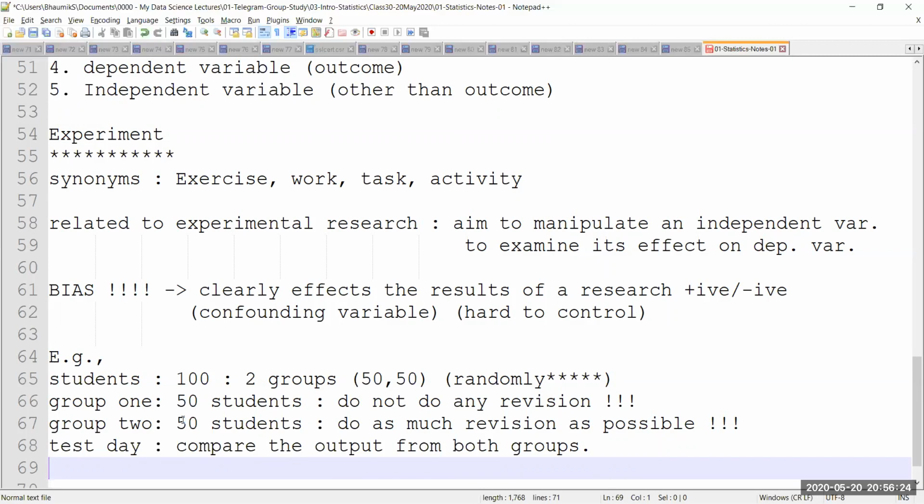And in this case, as you can clearly see, the control variables are many. I would like to control the situation in many different ways. My independent variable is the number of hours of revision a student is going to do. Being part of group 1, which should ideally be 0, that's my control. And group 2 will be as much as possible. How many hours are there?